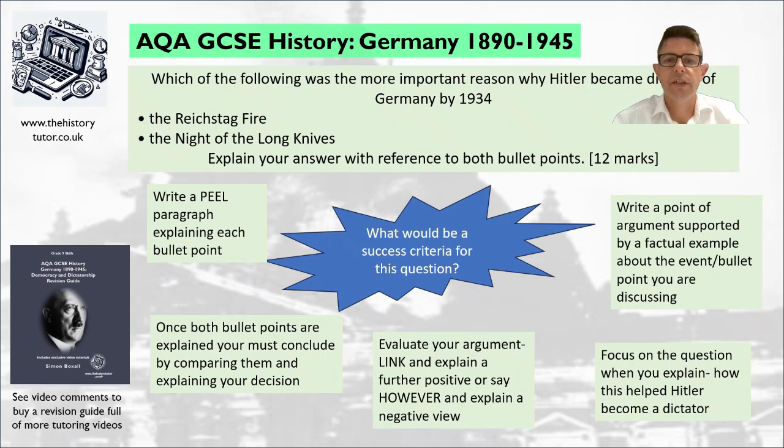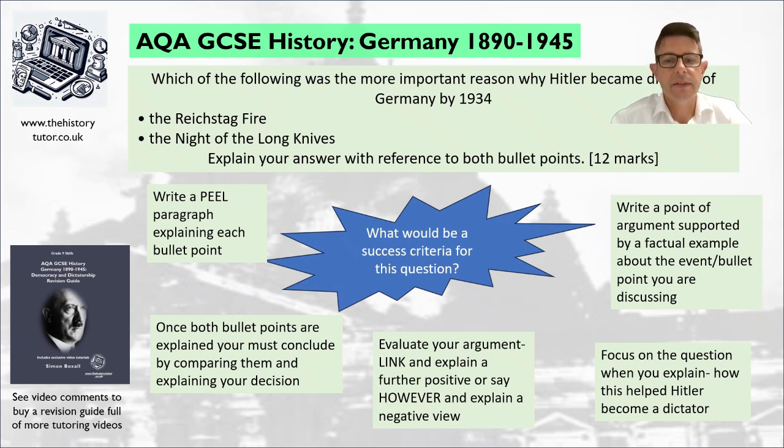Here we are, here's the success criteria. So, firstly, we need to write a PEEL paragraph explaining each bullet point. So each one needs a really good detailed PEEL paragraph. Write a point to start each PEEL paragraph supported with factual evidence about the event or the bullet point you are discussing. Then we need to focus on the question and explain. So this was an important reason Hitler became dictator because, and explain the impact of it.